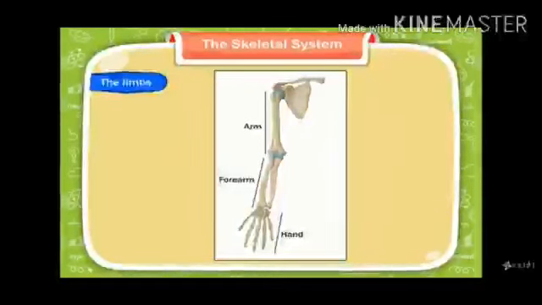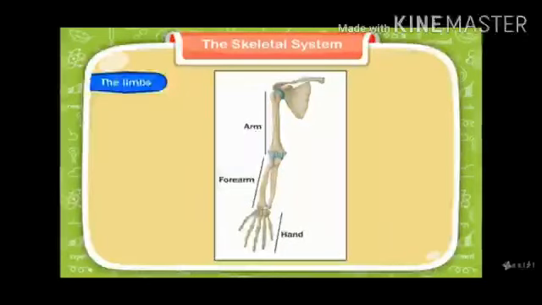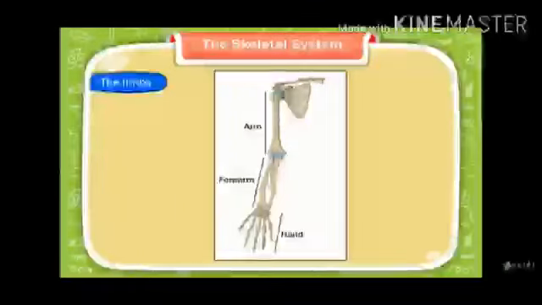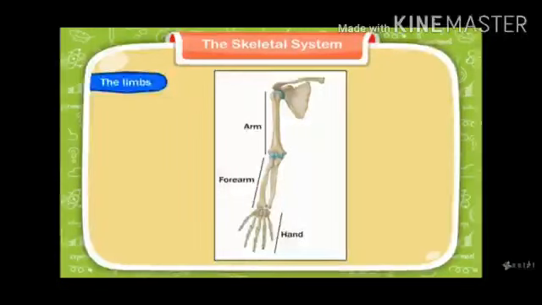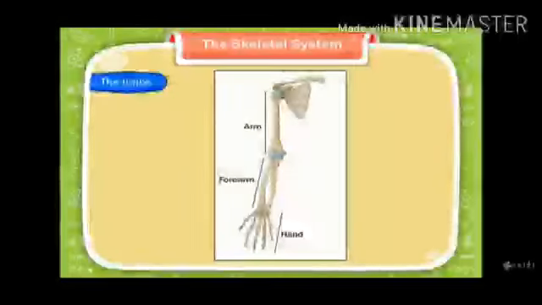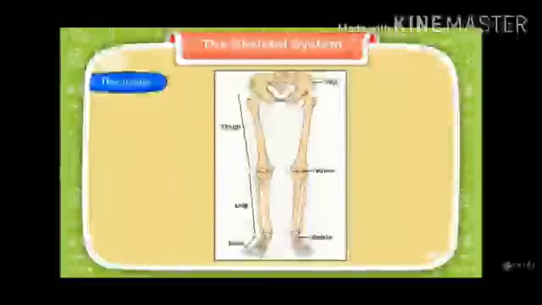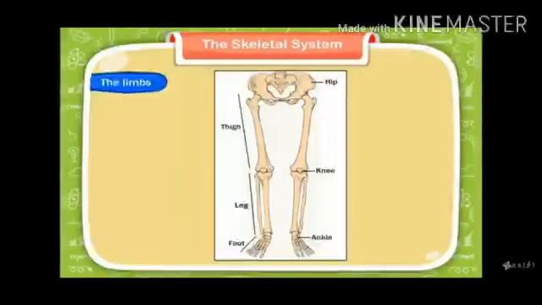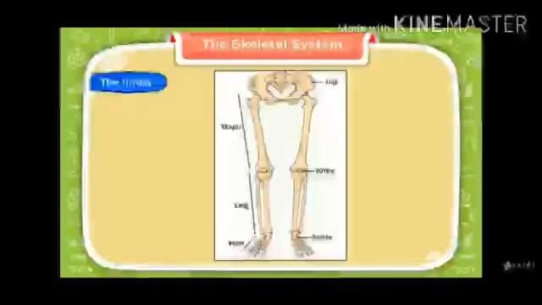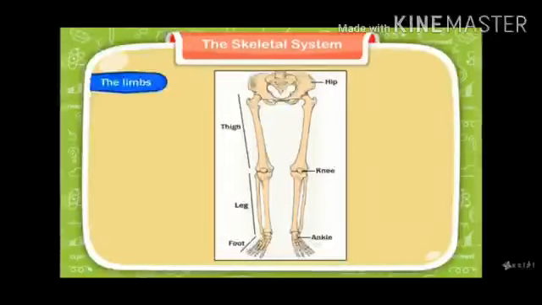First we talk about our hand limb. The bone between the shoulder and the elbow is called the arm, and the bone between the elbow and the wrist is called the forearm. And our hand. So the hand limb has three parts: arm, forearm and the hand. Our hand consists of 5 fingers. Then the leg limb. A leg limb consists of hip, thigh, then knee, leg, ankle and foot.